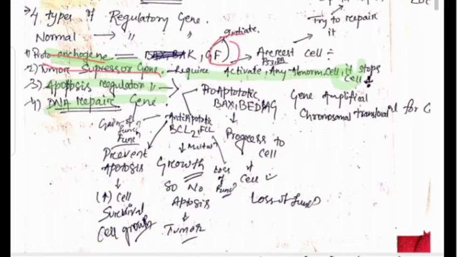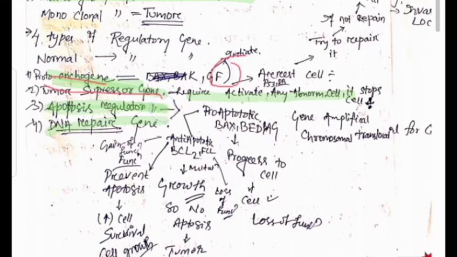If any mutation or abnormal cell occurs by chance, this cell should be prohibited from entering the cell cycle. Those abnormal cells are stopped and do not enter the cell cycle because of this tumor suppressor gene. What are the examples? The RB gene and the P53 gene are the most important examples of the tumor suppressor gene. We discuss the mechanism later.